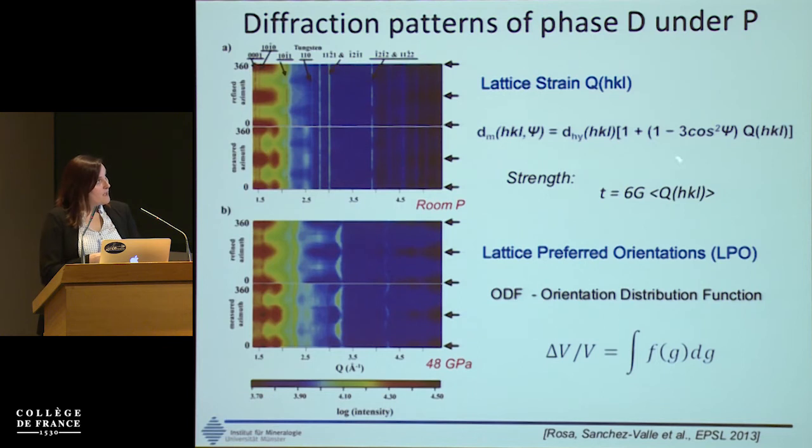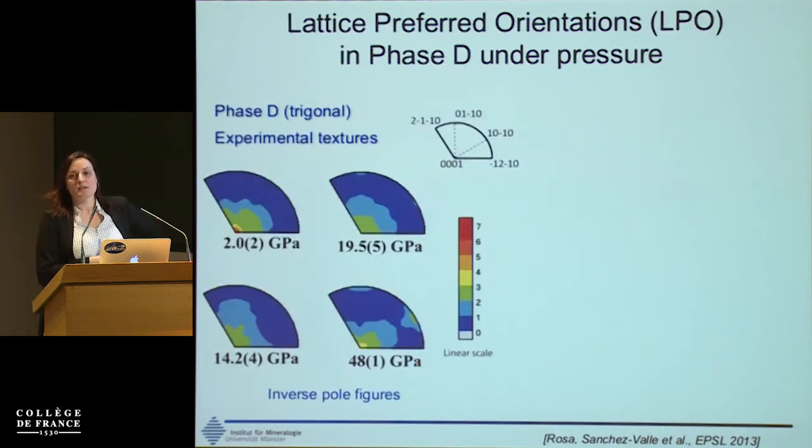We can treat these patterns. This is the refined pattern. We can obtain the strength and also the orientation distribution functions to model the textures later on. And I will show you now some of the textures that we have found for phase D, which is the stable hydrous phase in the lower mantle. And these are the experimental textures.